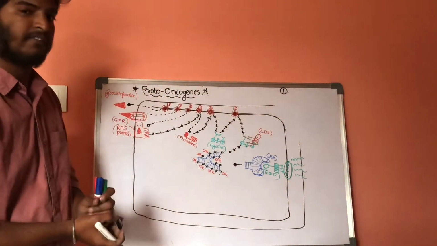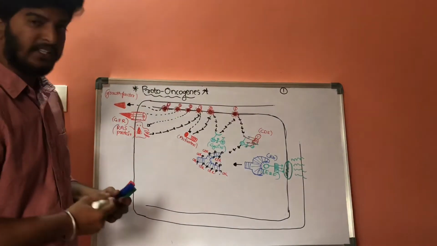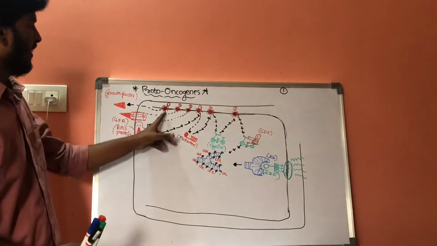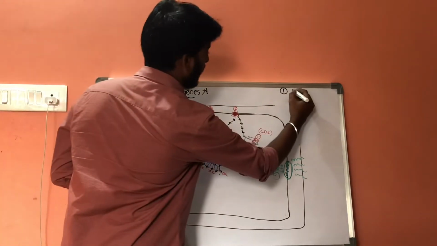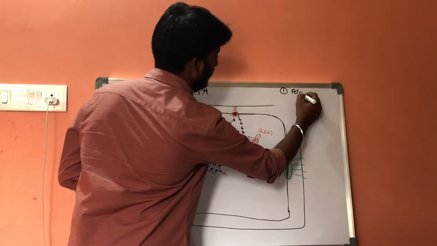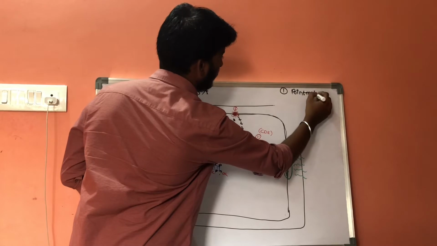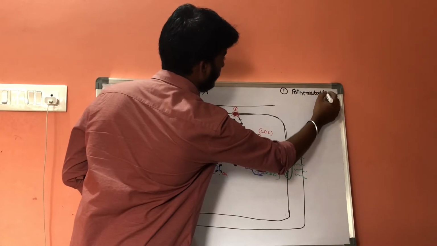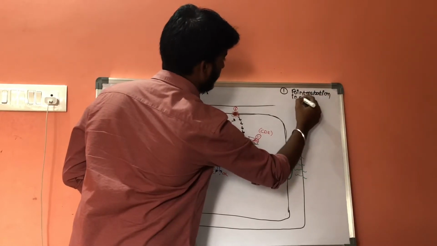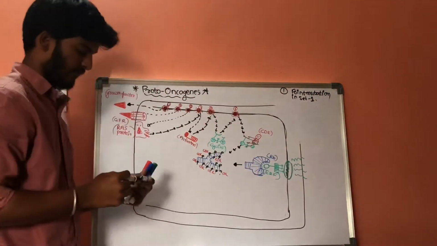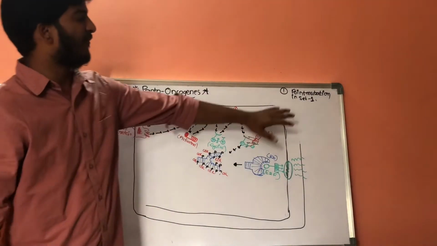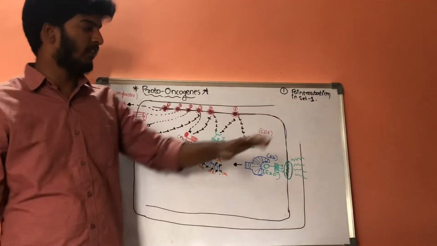The first factor is a point mutation in the first set of gene. That is, the first one is point mutation in set number 1.